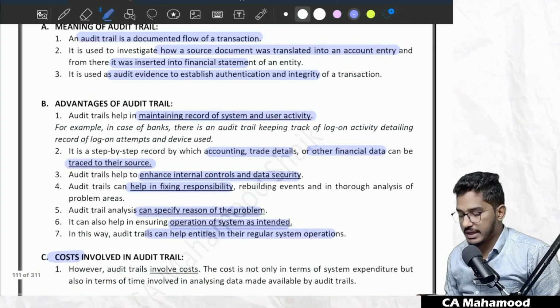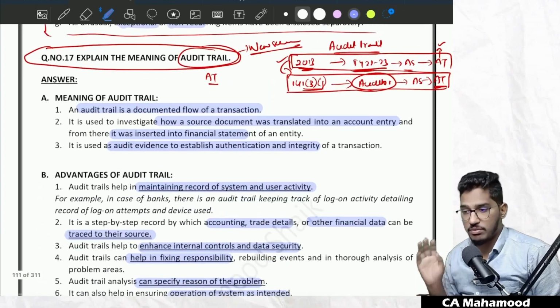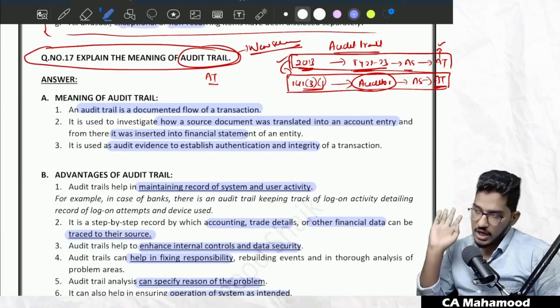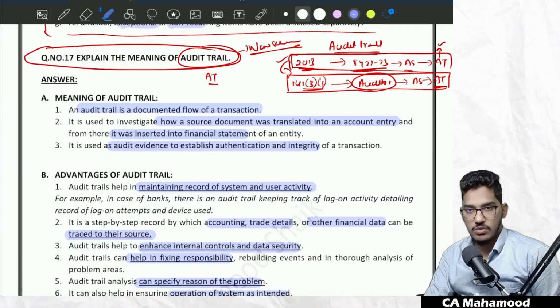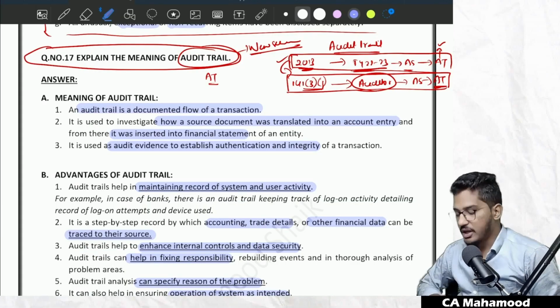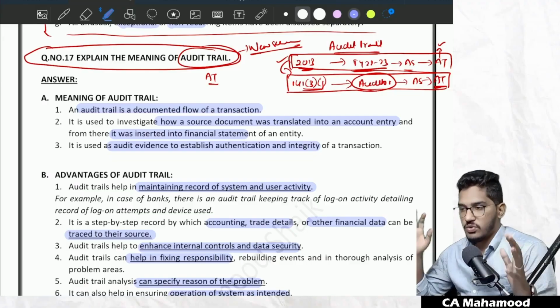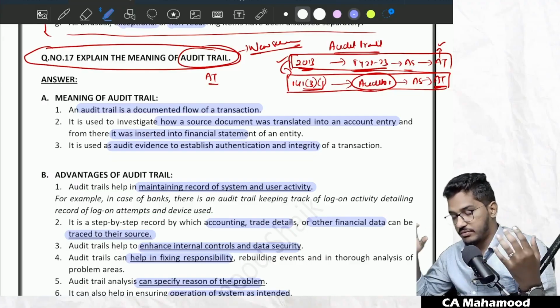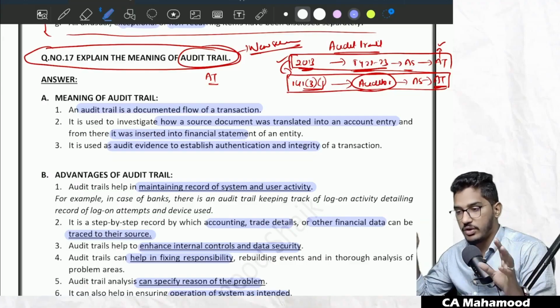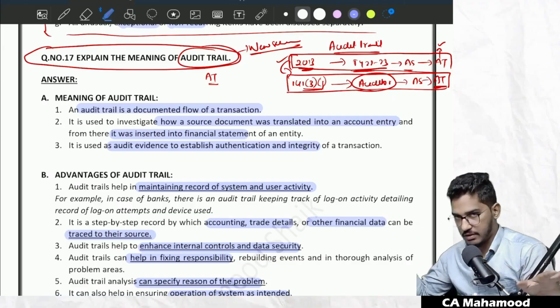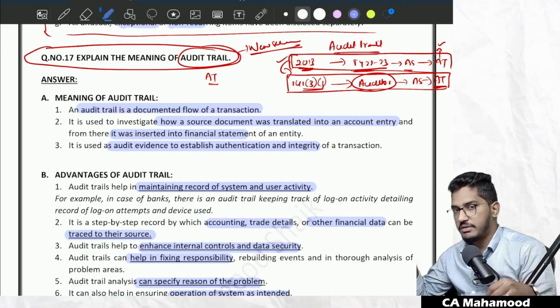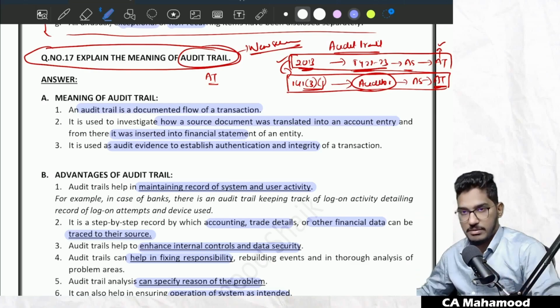So, most important question, guys, high chance of getting tested in the examination. Why? Because this is a question which has been newly added under the new scheme. This question was not there under the old scheme. Clear, everybody? So this is what regarding audit trail. So guys, with this, the concept of the chapter of audit documentation and audit evidence from our material we have covered. Hope you guys have understood this concept in a detailed manner. This chapter is relatively very simple, very easy, but important from the examination perspective.